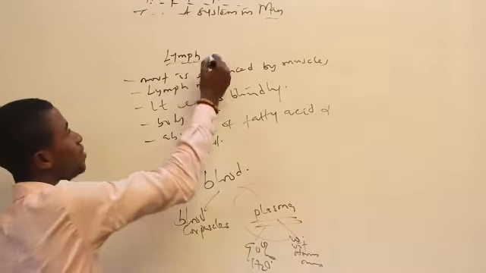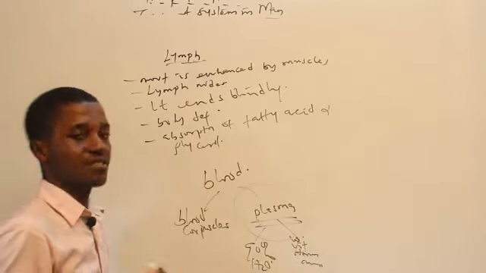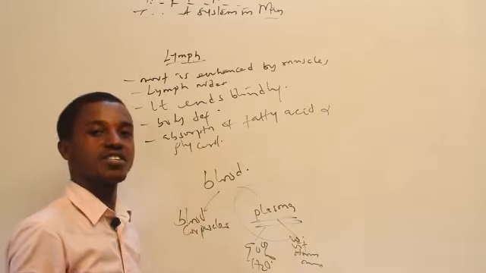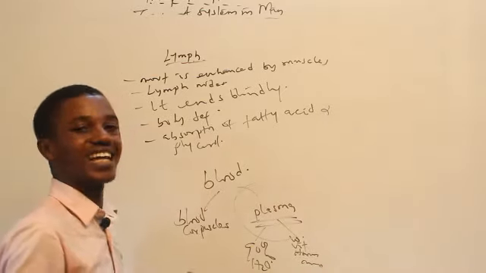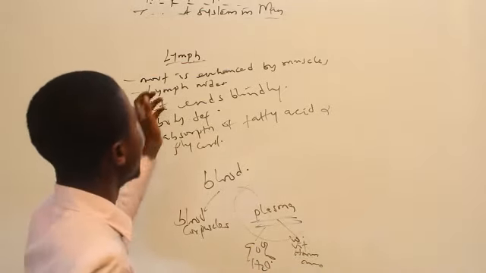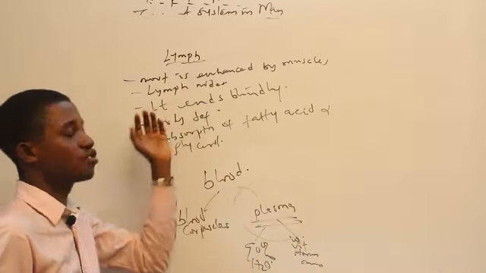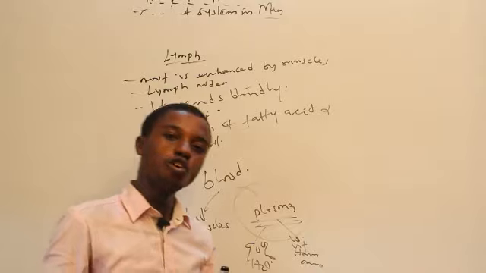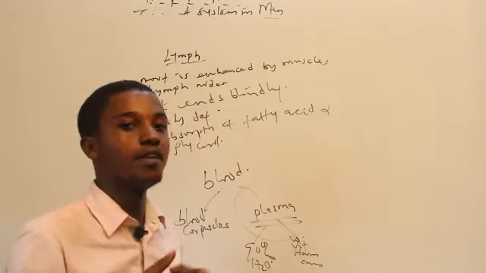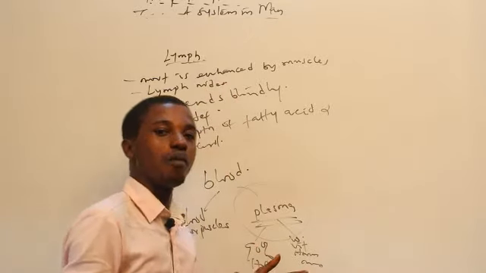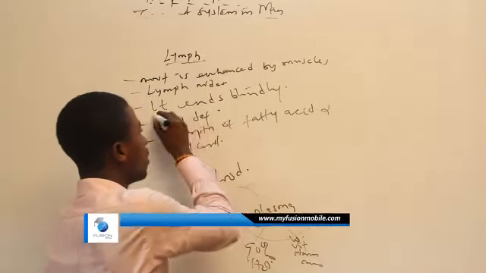So we're now looking at lymph. What is a lymph? As I said earlier, a lymph is similar to a tissue fluid. A lymph has no red blood cell. It has extra lymphocytes, as the case may be. Its movement is enhanced by the action of the muscle. The lymph has nodes. What is the function of the node? The lymph goes through the node in order to become pure before going back into the bloodstream. What differentiates the lymph from other circulatory systems is that it ends blindly.